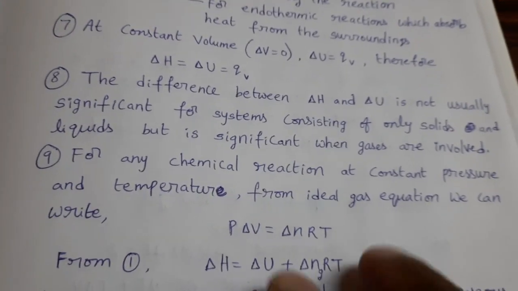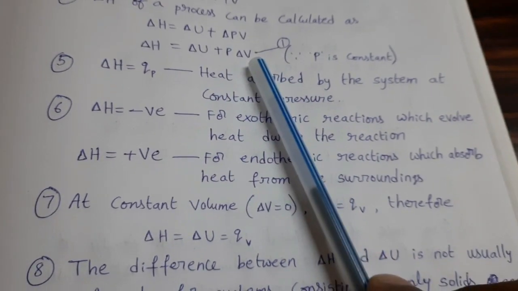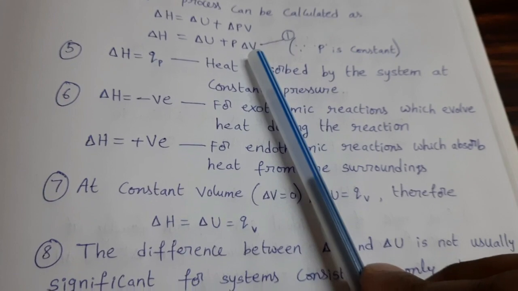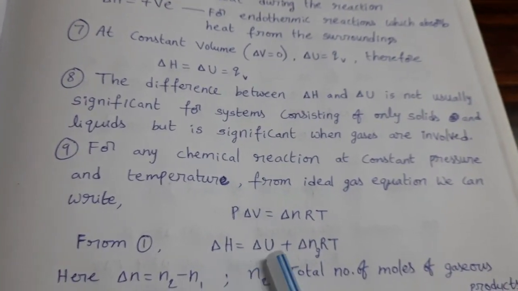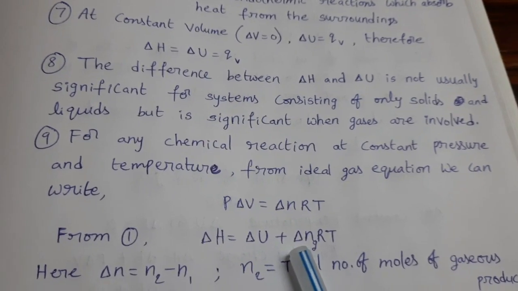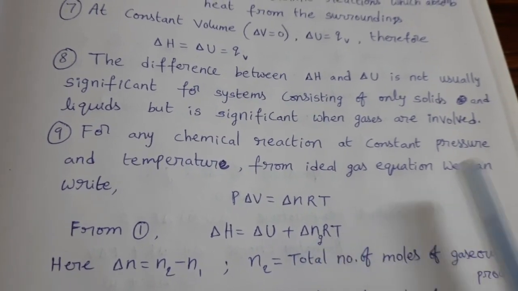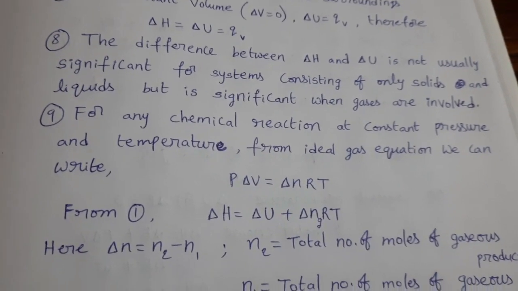From expression 1, say this one. This is expression 1. In place of P delta V, we can write delta n RT. See here, delta H equal to delta U plus delta n_g RT. Here delta n_g means the difference in the number of moles of gaseous reactants and gaseous products.